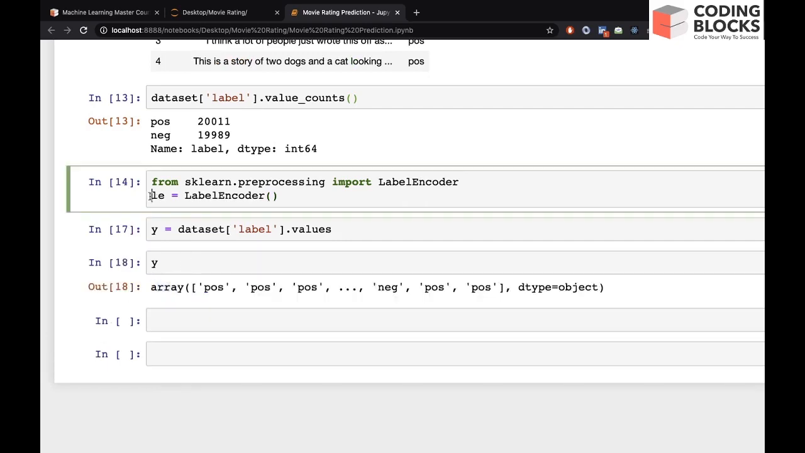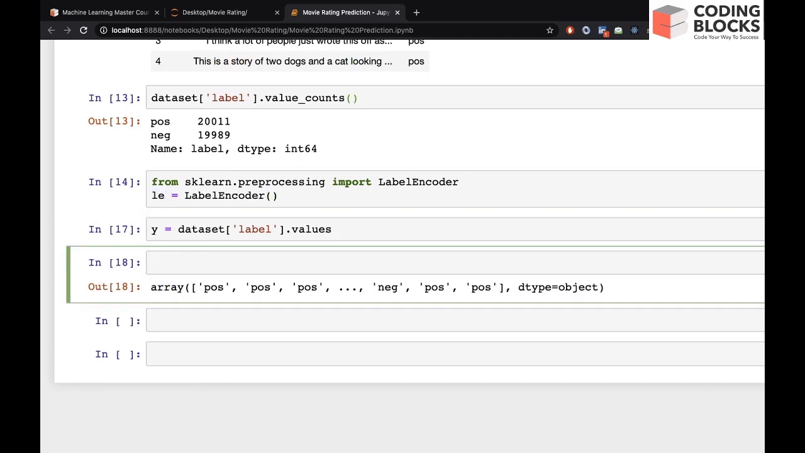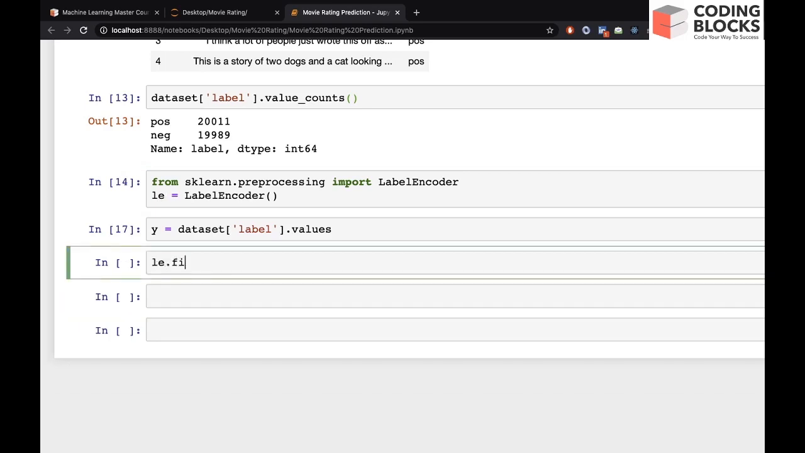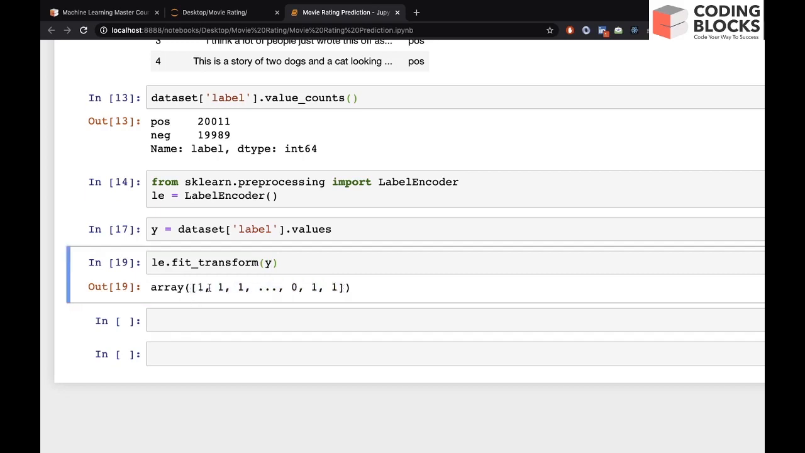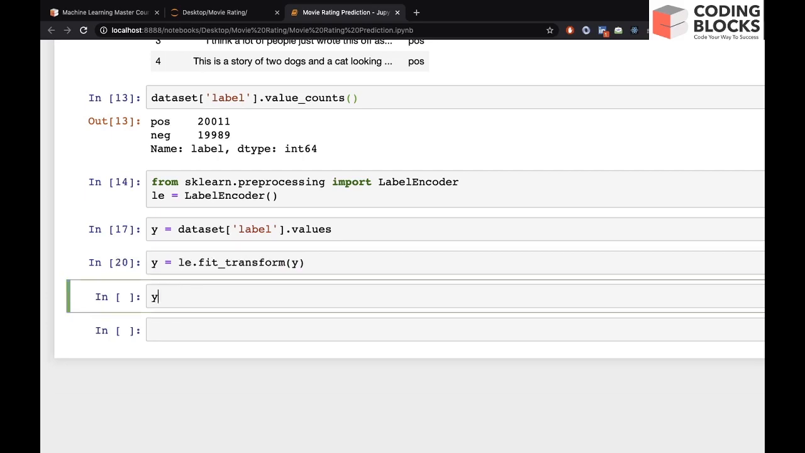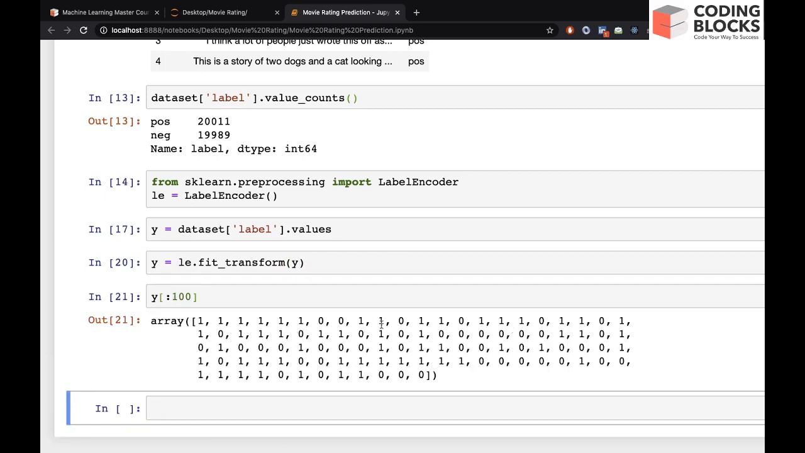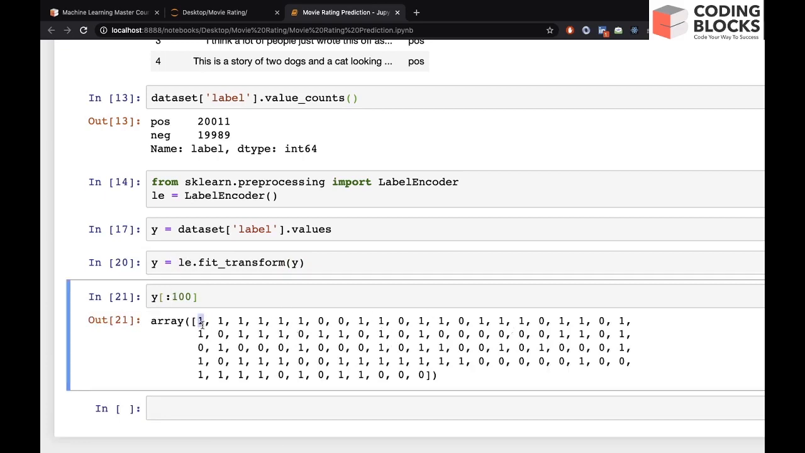Now let's use this object le and convert into ones and zeros. We can use le.fit_transform(y), and it returns the same 40,000 array, but positive is converted to 1 and negative is converted to 0. Let's receive it in y. If you check the first 100 elements, you can see there are some positive reviews which are 1 and negative reviews which are 0.